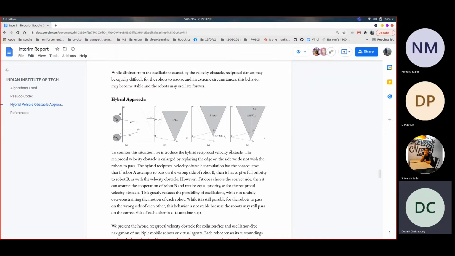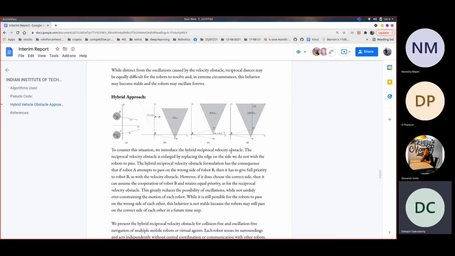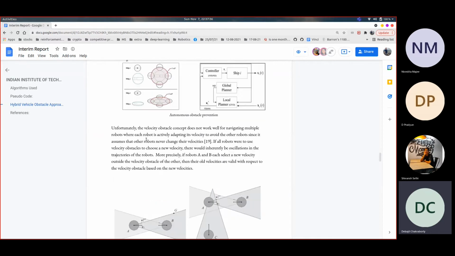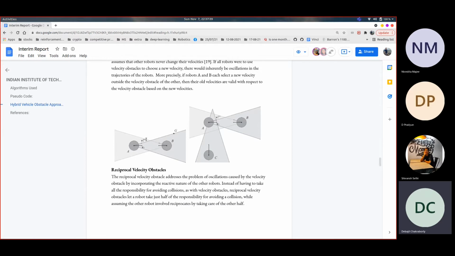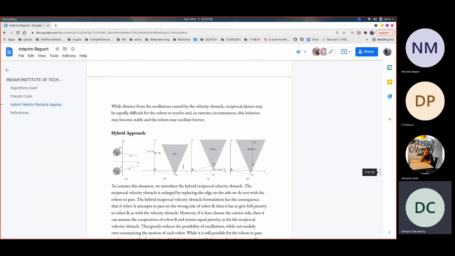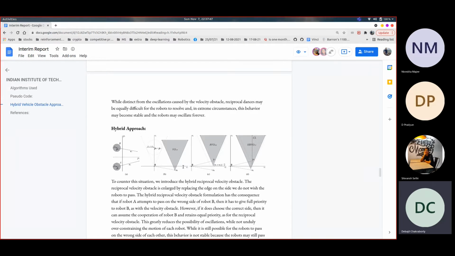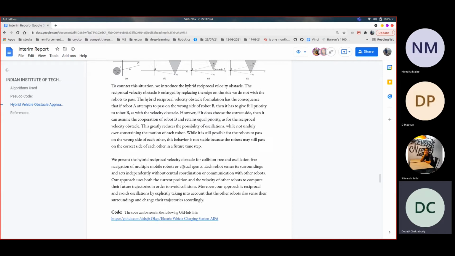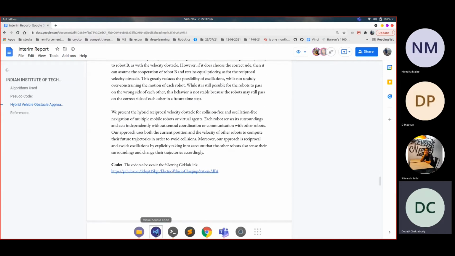The consequence is that if robot A is trying to pass through the path of B and they are actively colliding, like in this case, and we have no other solution by individually using the velocity obstacle and reciprocal velocity concepts, it gives a slight push in the opposite direction for the reciprocal velocity of one agent, thus making it easier for agent A to go in one direction and agent B to go in the opposite direction, thus avoiding conflicts to the maximum. Now we will move on to the code.